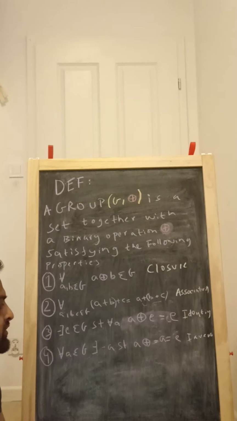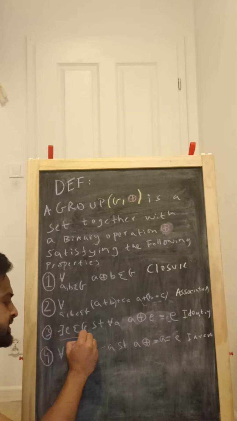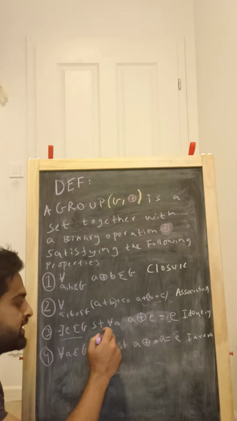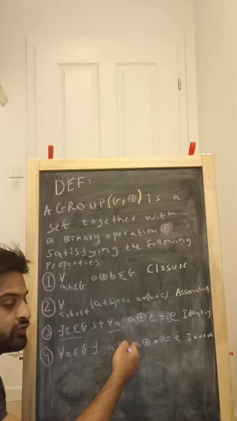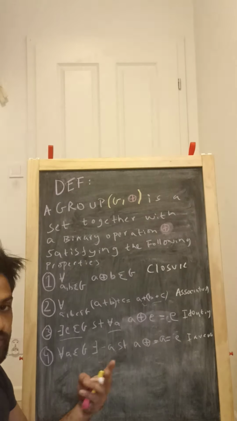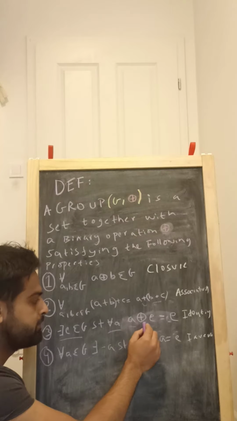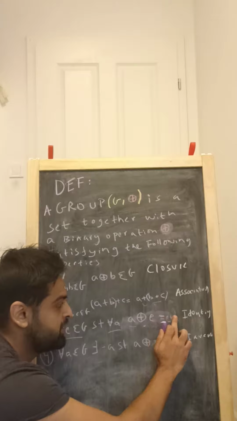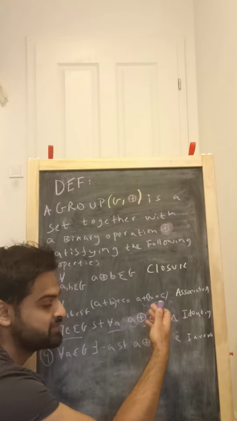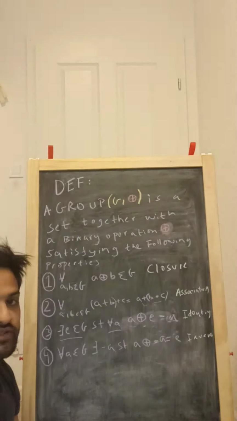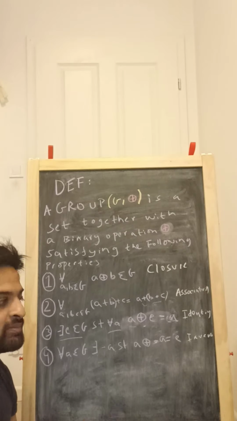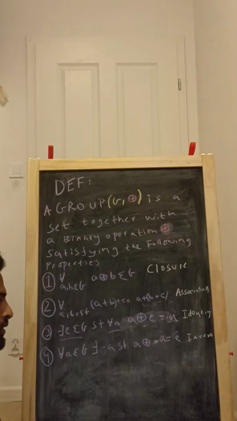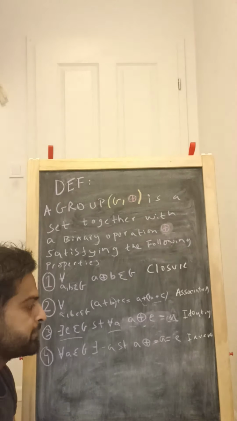So to keep things general, we're saying that there exists an identity element E (0 in the integers), such that for every A which is an element of our group, A star E will give us back A. So basically, for example, 5 plus 0 is 5, 6 plus 0 is 6, and so on and so forth.